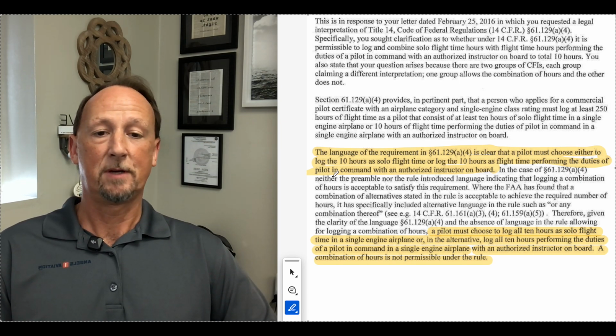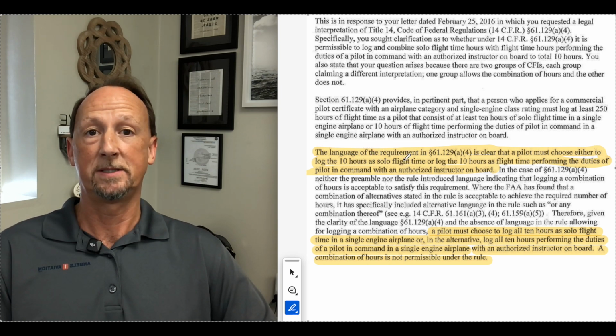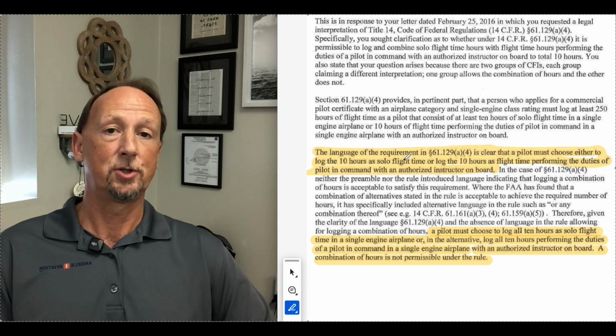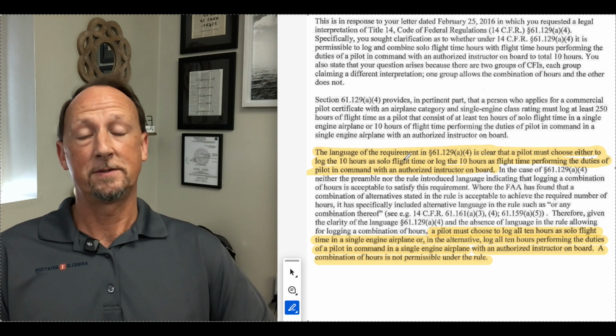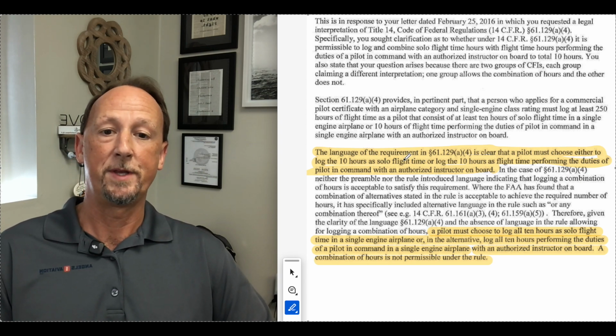This response to Grannis is talking about the 10 hours of solo flight time or the supervised PIC time, where you cannot mix and match. Some people do 5 hours of solo and 5 hours of supervised PIC. Can't do it. You have to pick one or the other.